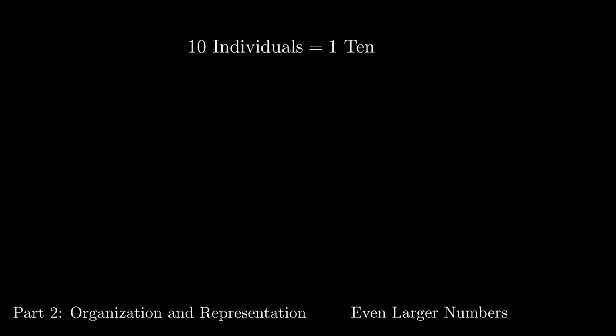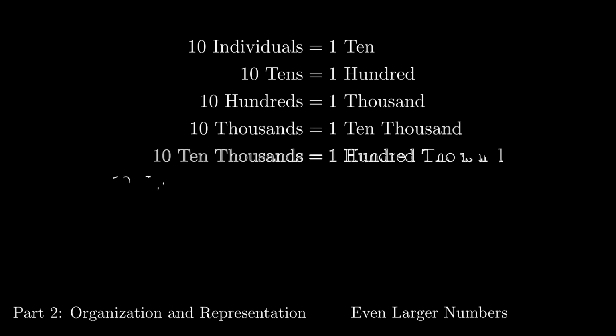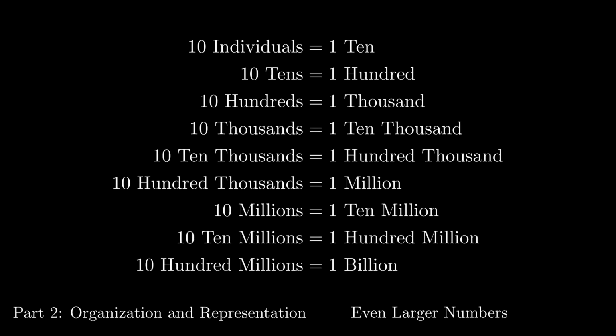We started with individuals and made groups of 10. Then we had 10 groups of 10 to make 100. And if we needed to, we could take 10 hundreds to make 1,000. We can always take the largest group that we have and make a group of 10 of those to get another layer in this tower. And we can keep on doing this for as long as we need to. In this way, this process allows us to take any number of objects and put them into meaningful groupings.